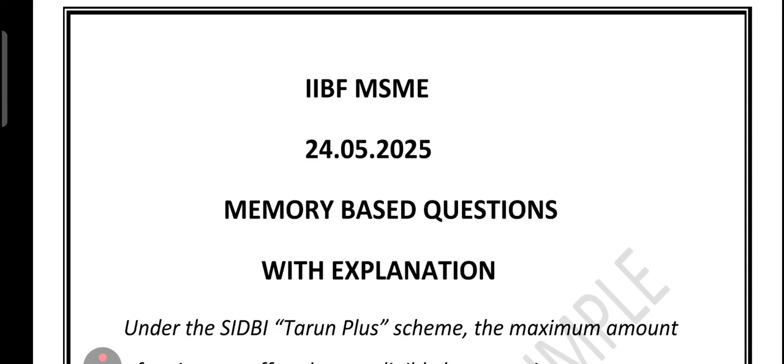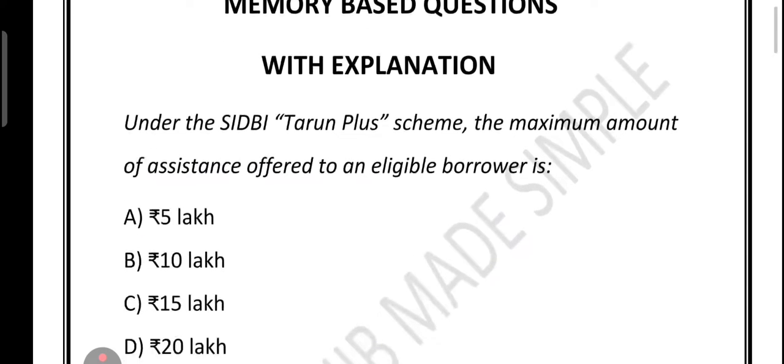From each question you will get to know 4 to 5 different concepts, and these questions are super important because in the upcoming examination you can expect same concept based questions. So you should have conceptual understanding, you should have fact based understanding, and that is all you require to ace the examination. So let's get started with our first question.